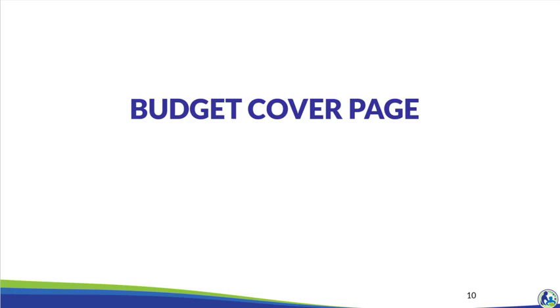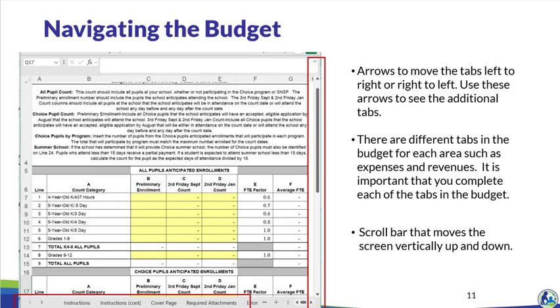Next, we will review the budget cover page. After opening the budget, please look at the bottom of the Excel document. At the bottom of the screen, you will see the different tabs of the budget. There are different tabs in the budget for each area, such as expenses and revenues. It is important that you complete all of the tabs in the budget.